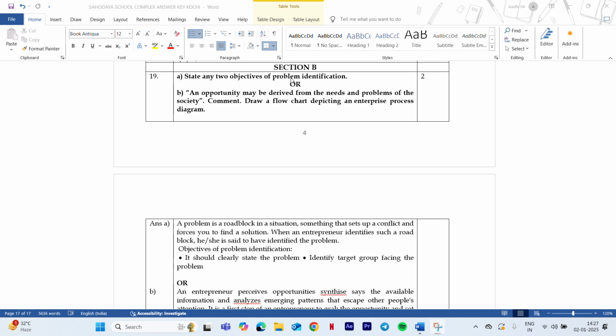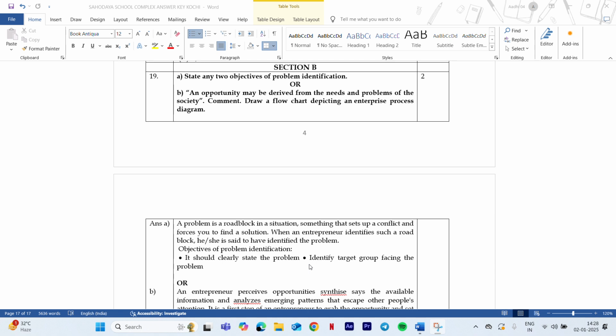Now students, if you're writing the objectives of problem identification as points as they have written here, it should clearly state the problem, identify the target group facing. So if you're only stating like this, it is always better you explain it in 3 to 4 sentences. If you're simply listing out the problems or giving headings, it doesn't give you 2 marks.